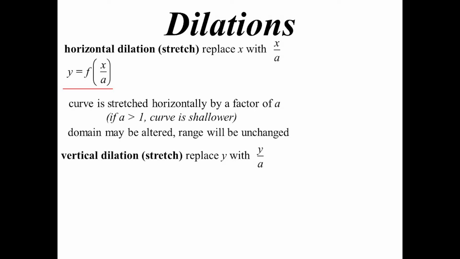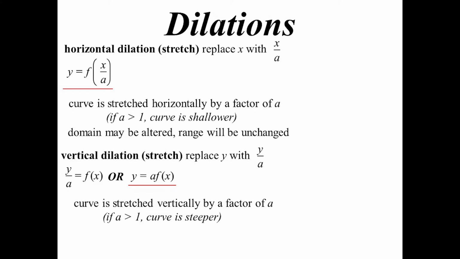Whereas a vertical dilation, we replace y with y divided by a. So y over a equals function x, but again we more normally see that as y equals a times function x. This one is stretched vertically by a factor of a, but this time if a is bigger than 1, the curve will become steeper, not shallower. And this time, it's the domain that won't be affected, but the range might change, depending on what the range of the original function was.